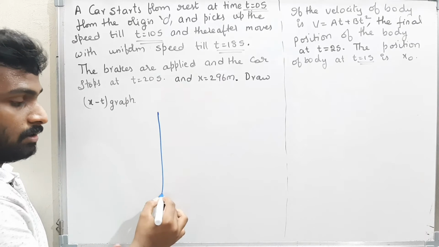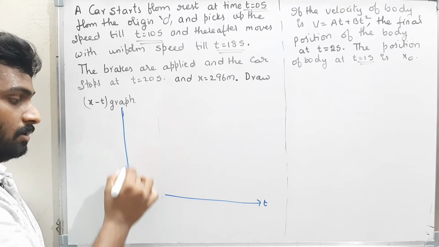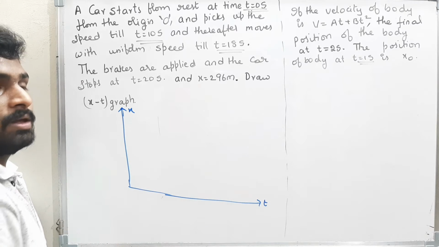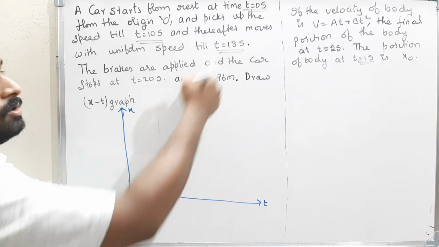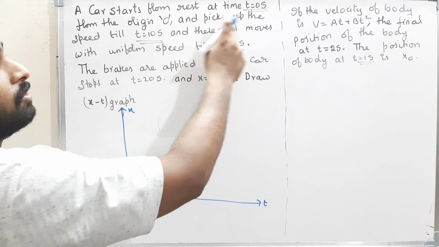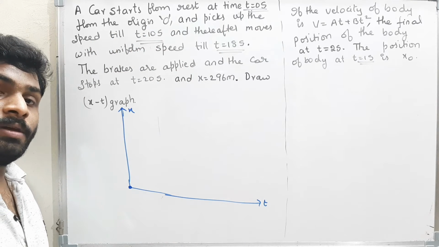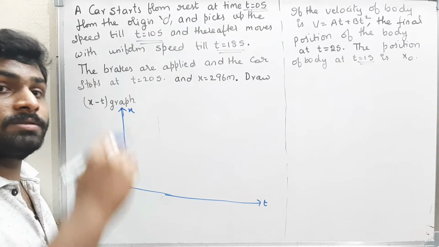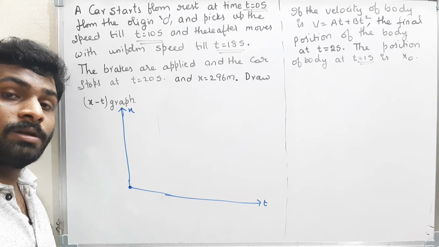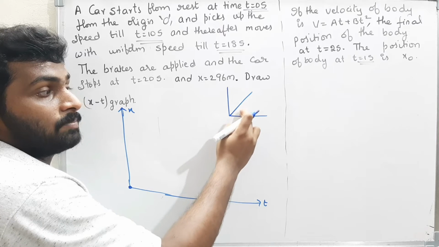Draw the xt graph. Now, they told us to find the xt graph. See here, this is x and this is the x axis, displacement versus time. Now, at time t equal to 0, where is the body? The body is at the origin. Therefore, here. Now, slowly the speed will increase. That means the velocity is increasing. In the xt graph, how will I represent that the velocity is increasing?